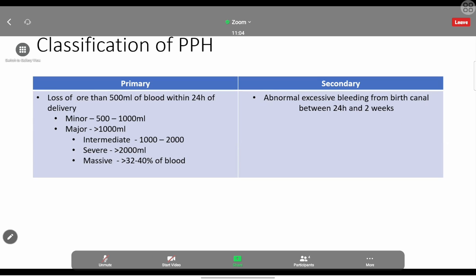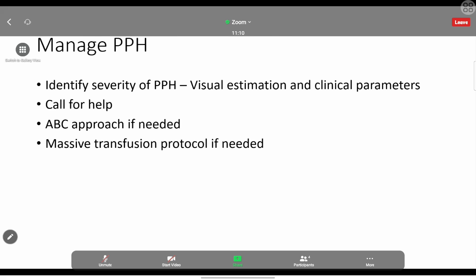But if there's a major PPH, we have to approach it as an emergency, an acute severe emergency. So we have to go for the ABC approach. So for minor PPH, just keep it in mind that we are going through the history and examination and we are going to manage the patient. But for major PPH, we are going to approach the patient with ABC: airway, breathing, circulation. I didn't mention each and every A, B, C because we would have studied it somewhere.